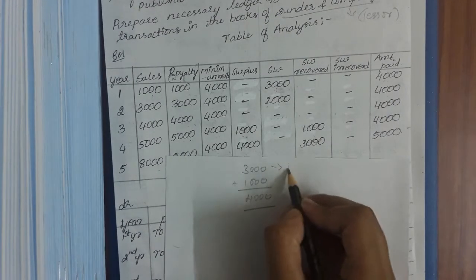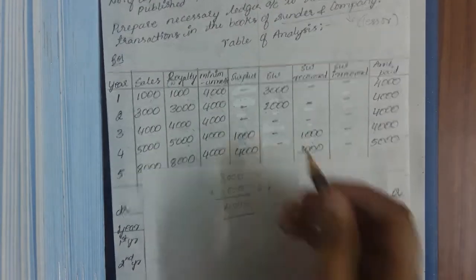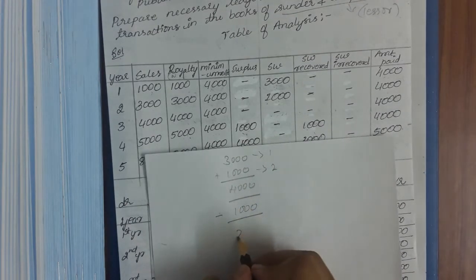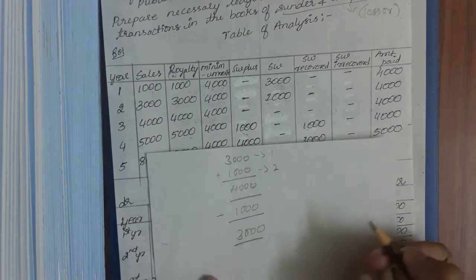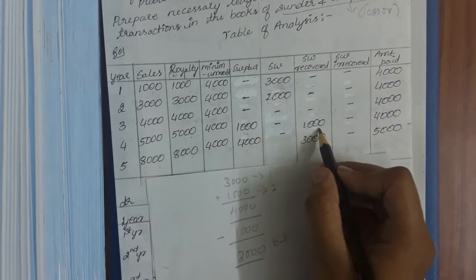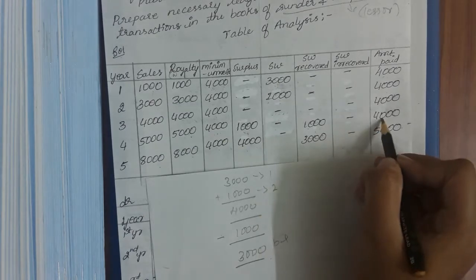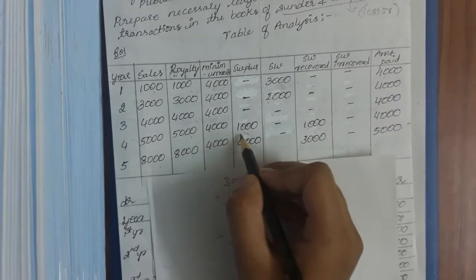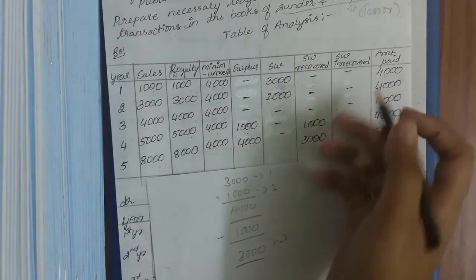This is of first year, this is of second year. So now I have 1,000 surplus, so I will be taking off 1,000 surplus. Now 3,000 will be the remaining short workings, balance short workings. Now the amount payable will be 4,000 only. Even though there is a royalty of 5,000, we will be paying 4,000. By using 1,000, we will be recovering the short workings.